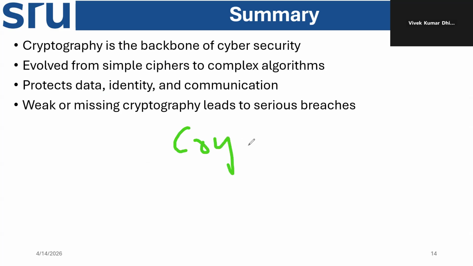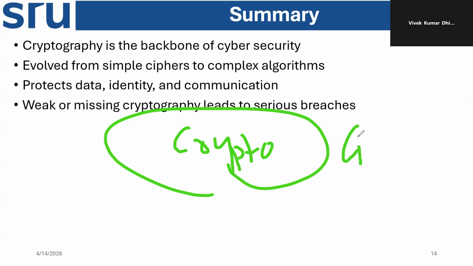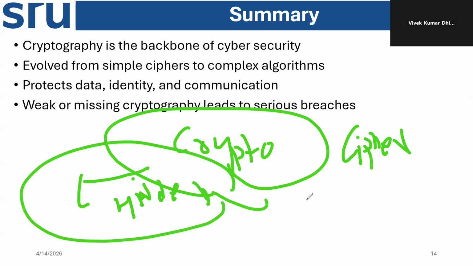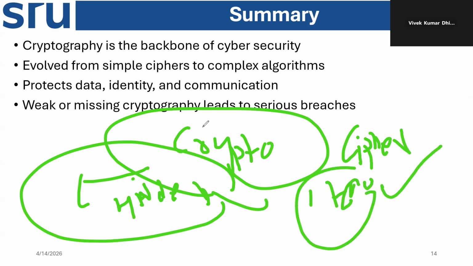The cryptographic concept, that is crypto, cipher, which mainly means hidden, and it comes from the Greek word, from approximately the 60s or 70s. Graphy means a kind of writing and designing something.